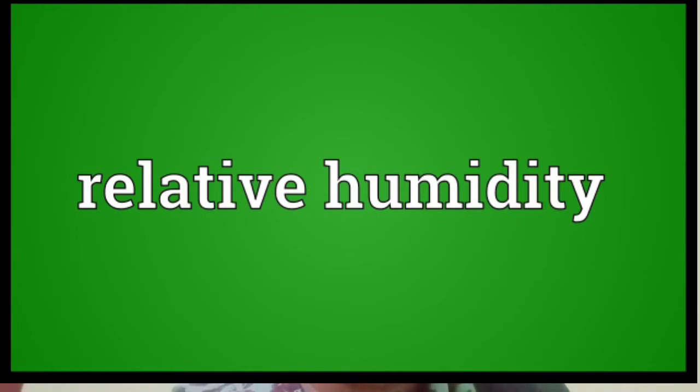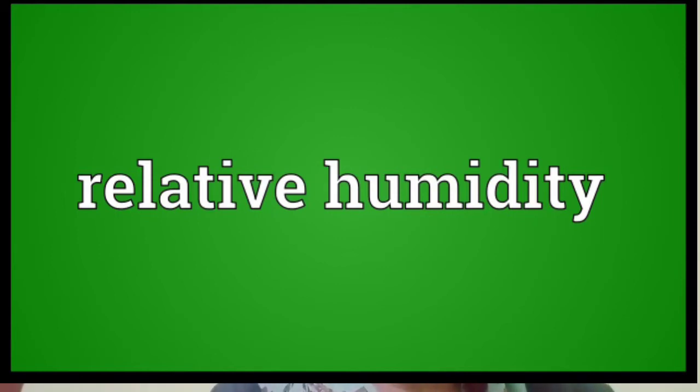Relative humidity is found to be high in the morning and night. It is comparatively low in the afternoon, because air doesn't become saturated in the afternoon. Relative humidity is found to be more in coastal areas and less in desert areas. Coastal areas are the places situated near the ocean or sea. So relative humidity is more in coastal areas than in desert areas.